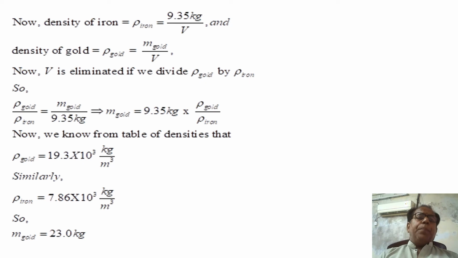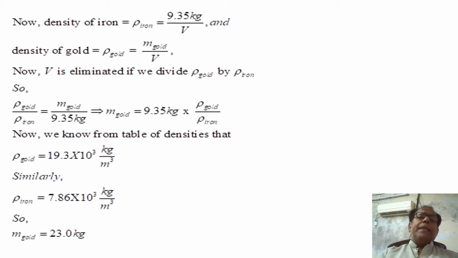So here we have no option to insert space, and wherever space exists, it has been automatically generated by the software. By simplifying this portion, we get the answer to our question. Mass of gold M gold is equal to 23.0 kilogram, and this is the end of our module.